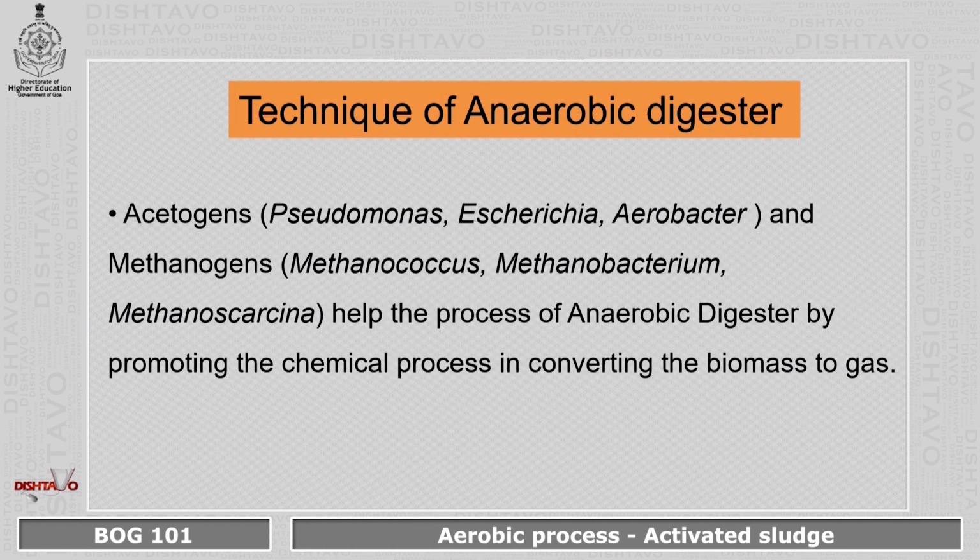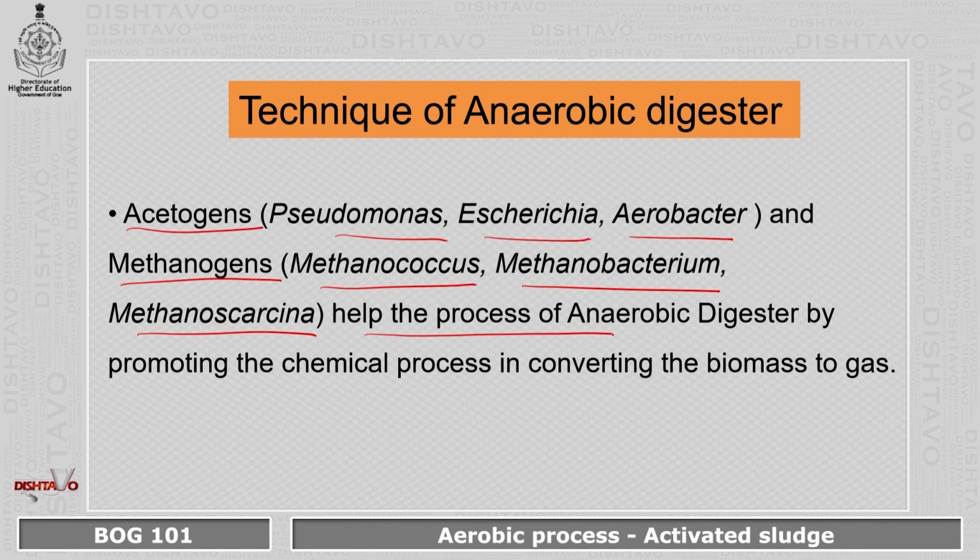Now, coming to the techniques of anaerobic digestion, different types of the bacteria are used here, like for example, acetogens and the methanogens. So, in this process, acetogens like Pseudomonas, Escherichia, and Aerobacter type of the bacteria are used, while the methanogens like Methanococcus, Methanobacterium, and Methanosarcina type of the bacteria are used, which further helps in the process of anaerobic digestion, thereby promoting the chemical process in converting the biomass to biogas.